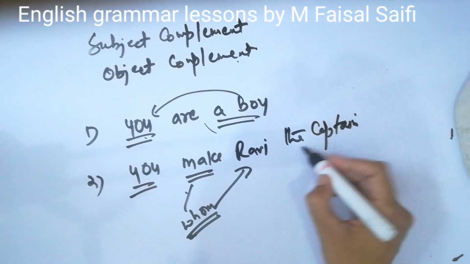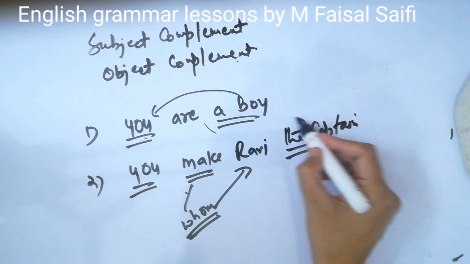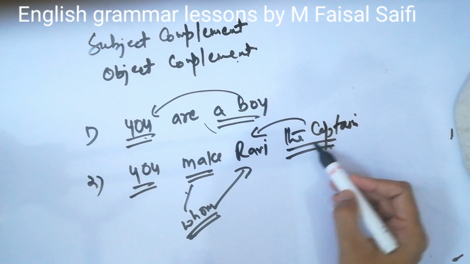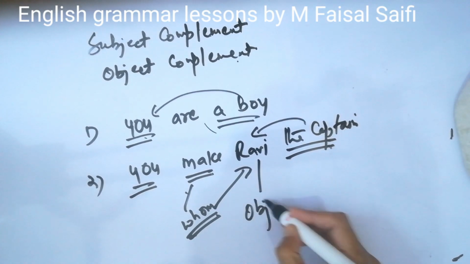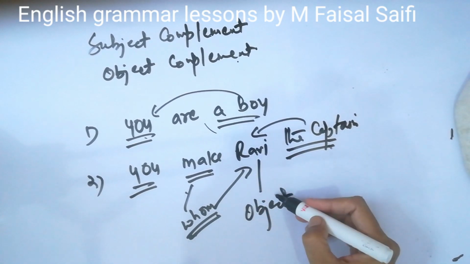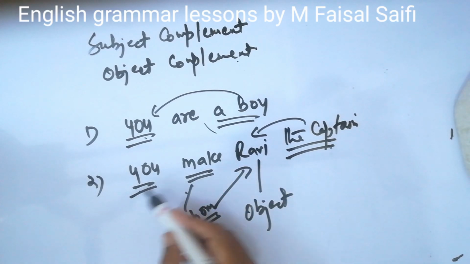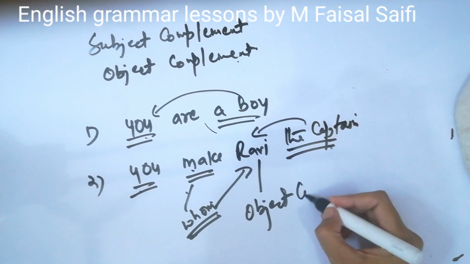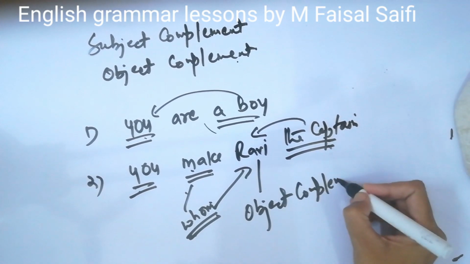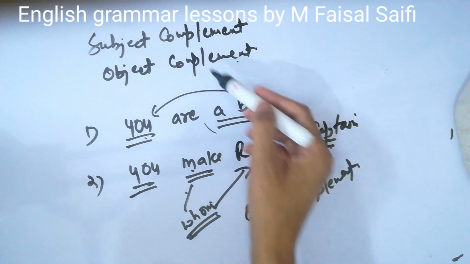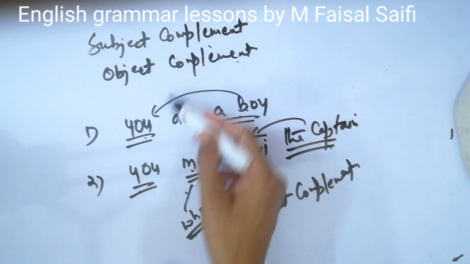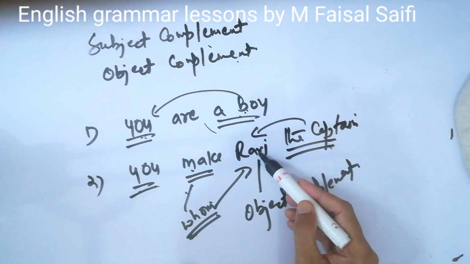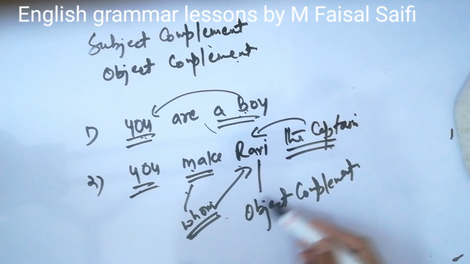Now if you see, the captain is about Ravi. This is not about you. So this is telling more about the object. Ravi is the object, because the answer of what or whom is always the object. So you make: subject, verb, and this is the object, and this is completing the object. So this is an object complement. A complement which tells about the subject is a subject complement. A complement which tells about the object is an object complement.